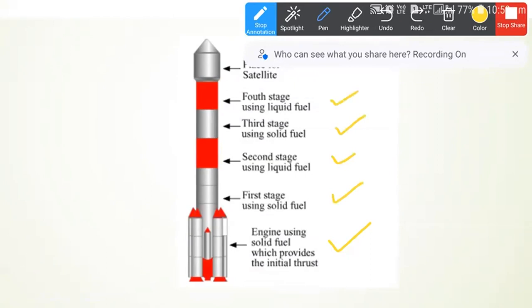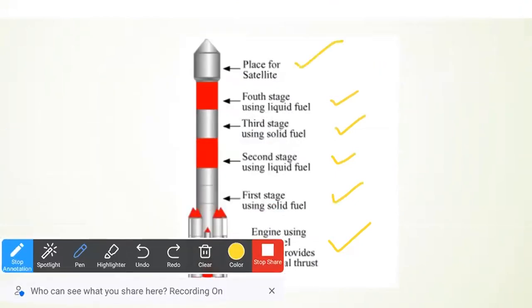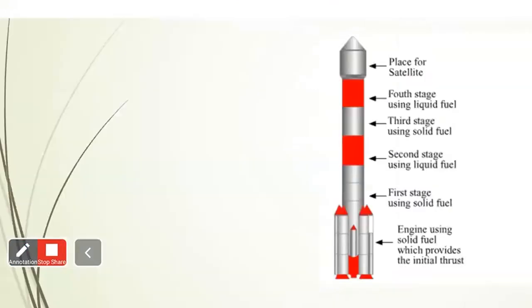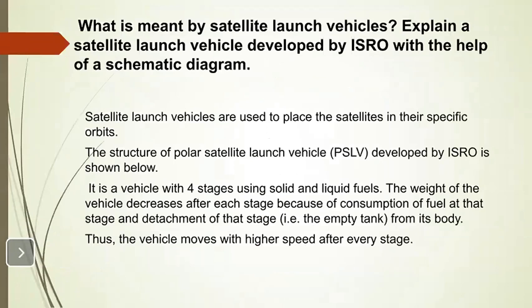Fourth stage is the liquid fuel, and again at the top you have the place for the satellite. So it is a vehicle with 4 stages using solid and liquid fuels.